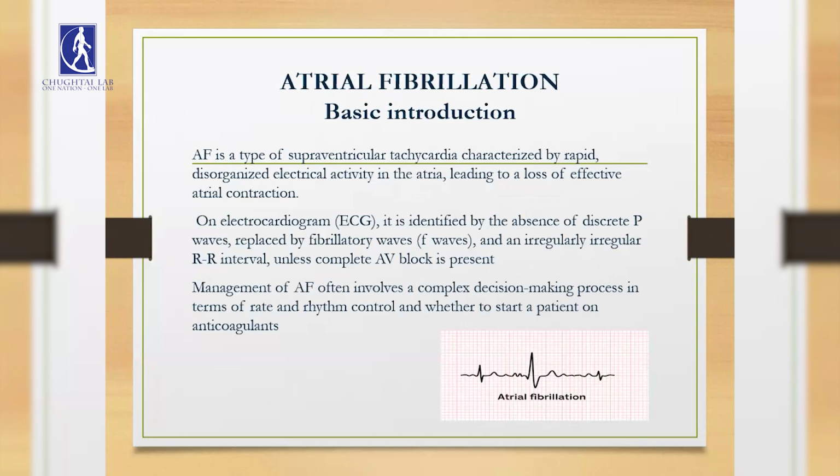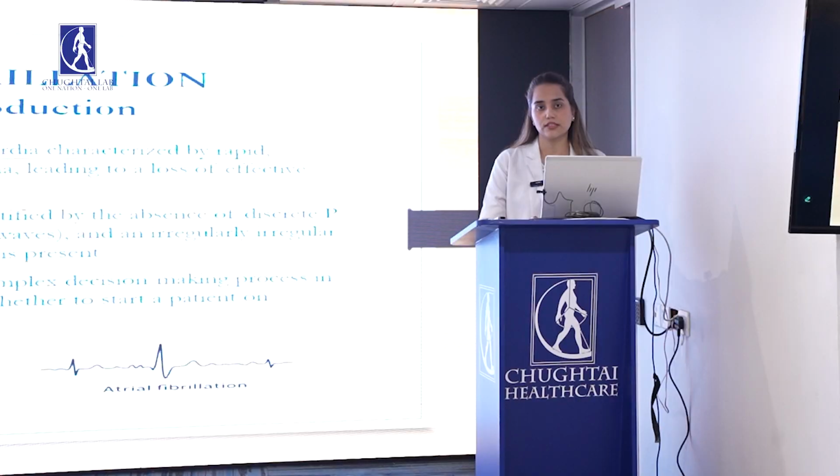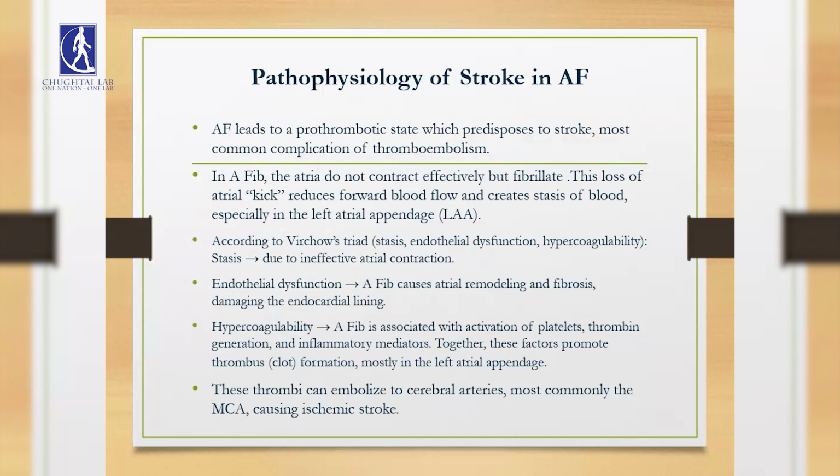This is a type of supraventricular tachycardia that is characterized by rapid, disorganized electrical activity in the atria that leads to loss of effective atrial contraction. On the ECG, it is characterized by loss of P waves and irregular RR interval unless there is a complete AV block. The management is a complex decision which involves three basic criteria. First, there is rate control. Then we have to manage rhythm, and accordingly, we have to decide whether or not to start a patient on anticoagulation.